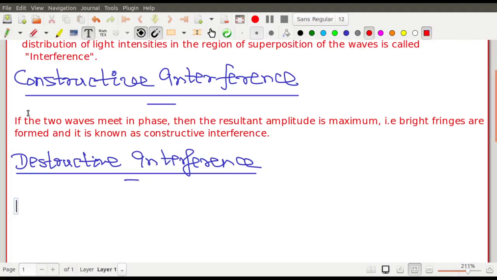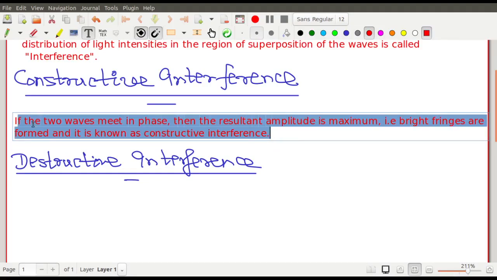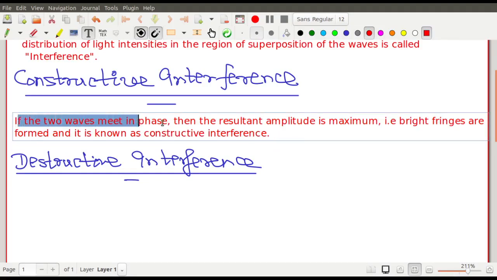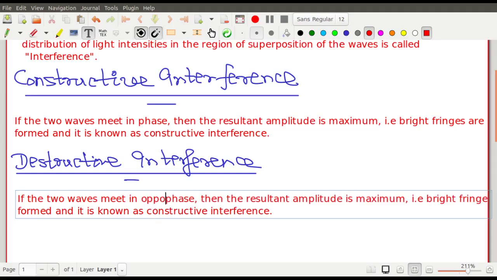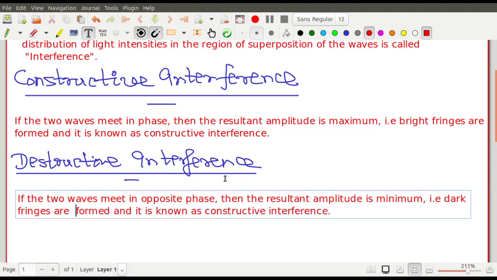Okay, so এখানে আমরা লিখব if the two waves meet in opposite phase, then the resultant amplitude is minimum.